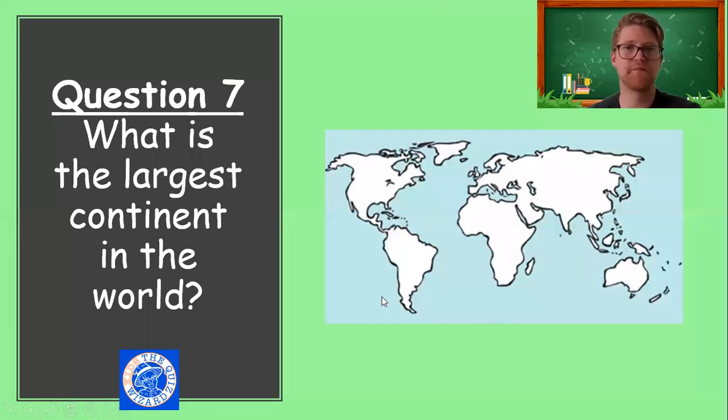Question 7. What is the largest continent in the world? There are 7 continents, but which one is the largest? Could this world map help you? Can you name the continents? Did you go and have a look at some different continent songs?